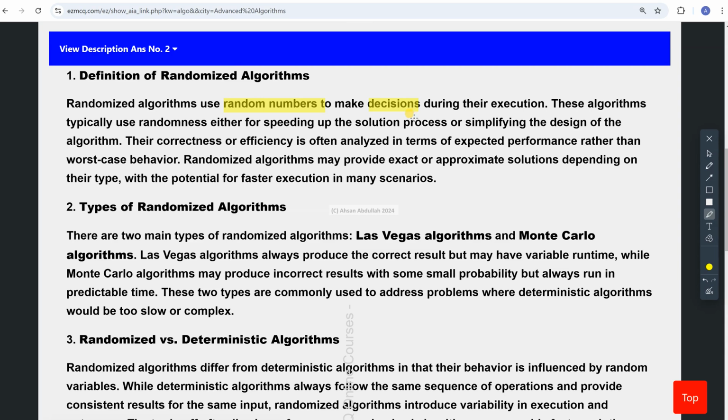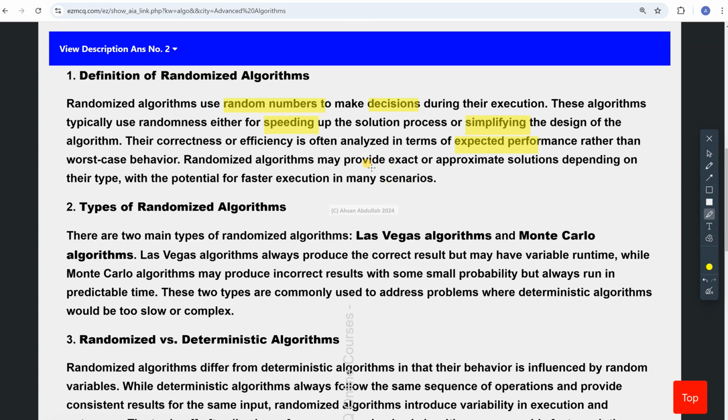For example, quicksort is a randomized algorithm, with randomness in the picking of the pivot, right? What is achieved by this randomization is speeding up of the solution or simplifying the design of the algorithm, which makes the coding simple to do, simple to maintain, and simple to improve. And their correctness is based upon expected performance. They are not linked to the classical worst case scenario.